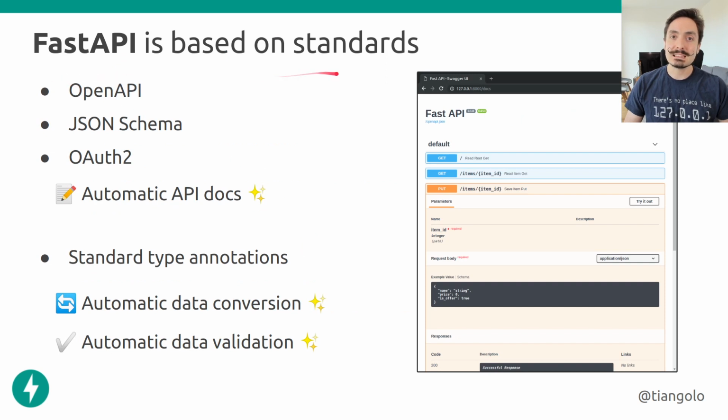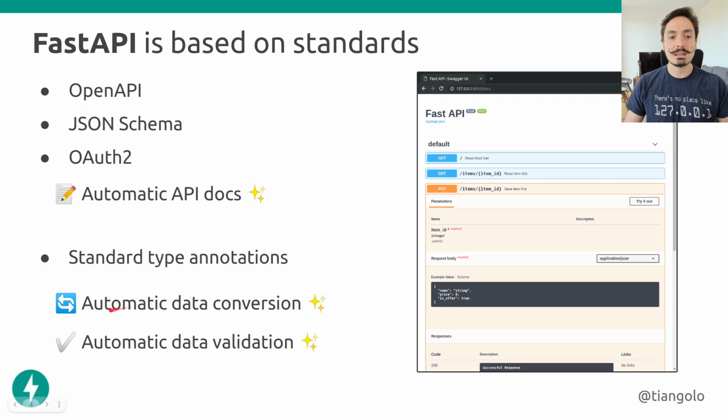So FastAPI is based on standards like OpenAPI and JSON schema and OAuth 2. This makes interoperability between different tools much easier. For example, we can get automatic API docs like the ones that we see here from the standard FastAPI code that we write. And it's also based on standard type annotations, so the standard way that you declare types in Python.